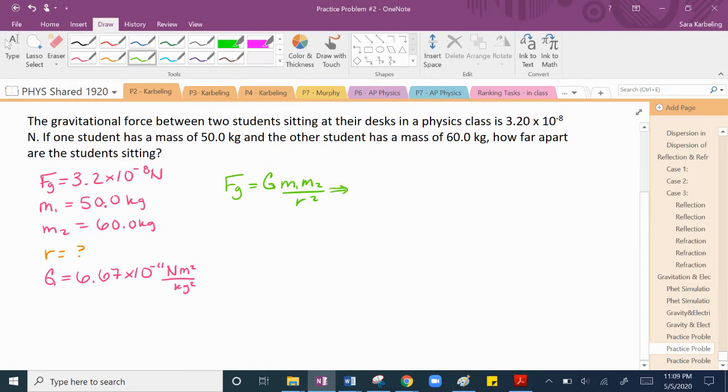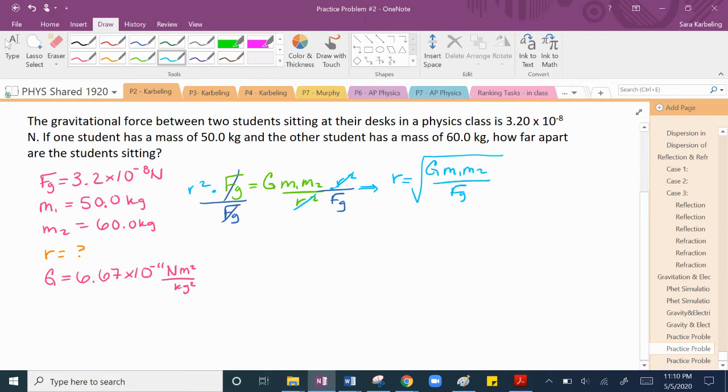In this case, we need to do a little bit of rearranging because we're solving for r. I won't skip a lot of steps here. I'm going to multiply by r squared on both sides, so my r squareds are going to cancel. And then to get rid of my Fg, I'm going to divide by Fg on both sides. So those are going to cancel, and that will give me my new found equation. Oh wait, I have to then undo a squared, square root it, right? So r is going to be equal to the square root of G m1 m2 over Fg.